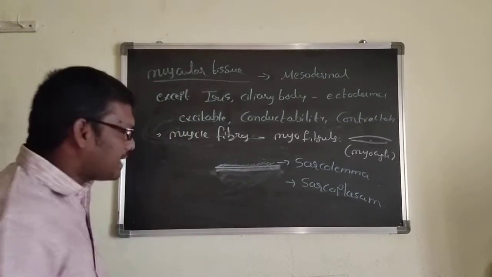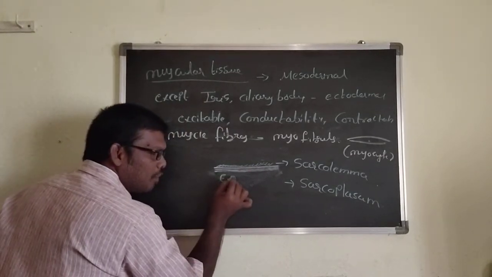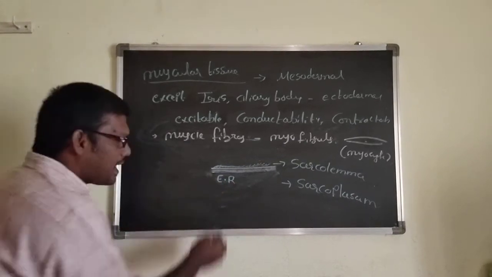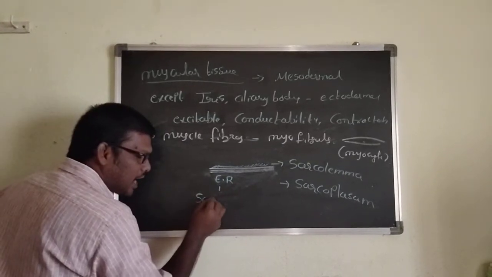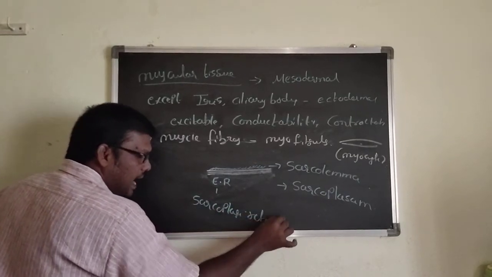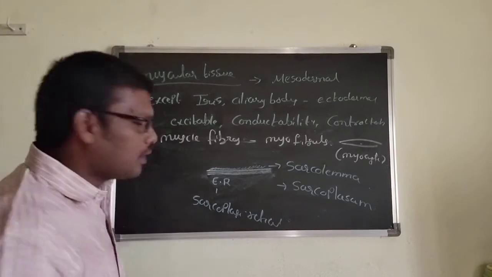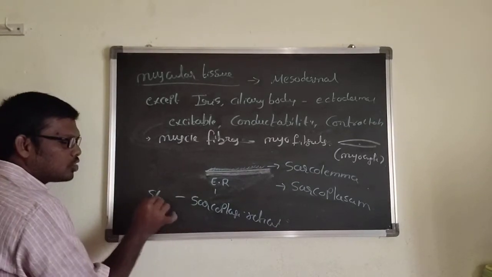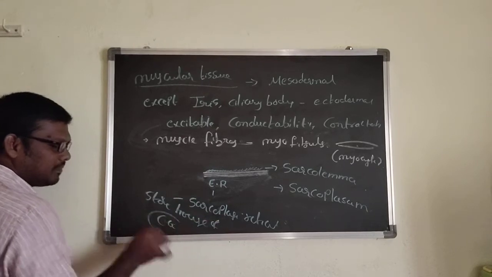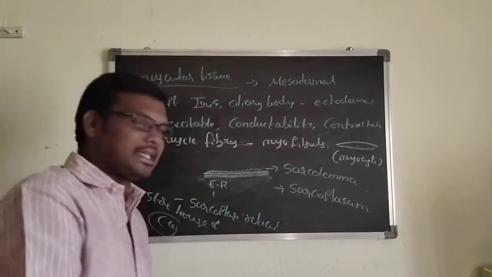In this sarcoplasm, they have endoplasmic reticulum. In sarcoplasm, this endoplasmic reticulum is called sarcoplasmic reticulum. And very, very important, the sarcoplasmic reticulum is the storehouse of calcium. What is the use of the calcium we will discuss later.